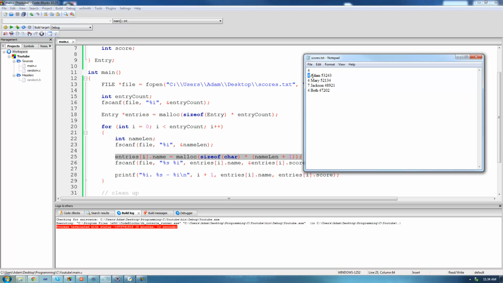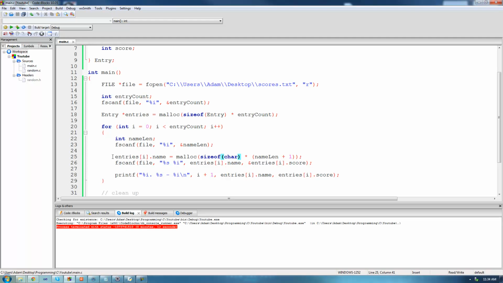So Adam is 4 characters long, and then we just need to add 1 to it for the null terminating character. So it allocates 5 characters in memory, and then it just sets entries at the index of i dot name equal to that address. So it allocates 5 characters of memory and then gives us back the address of that memory that it allocated and stores it inside of entries at the index of i dot name.